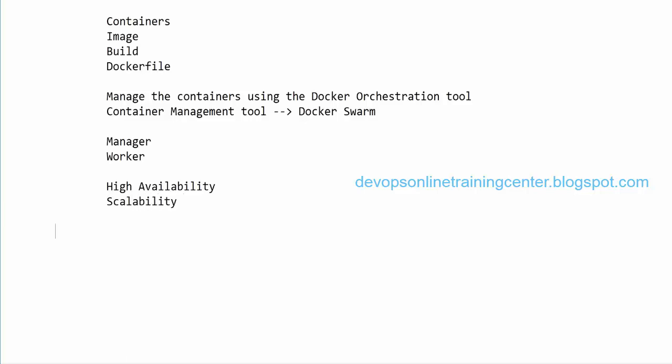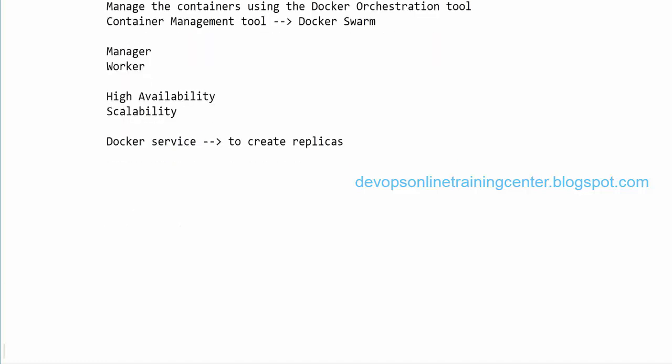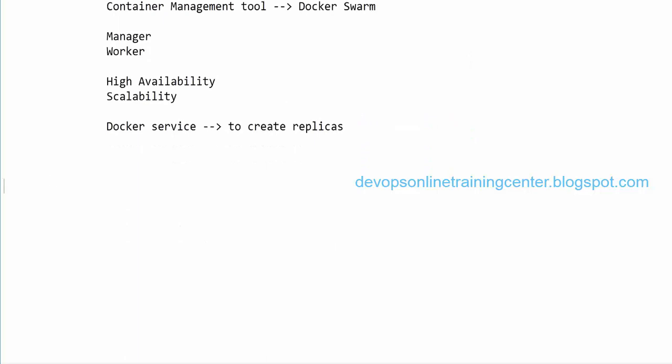So using the docker service command, we can create the replicas. Right, so the containers will fail over to the other physical hosts.